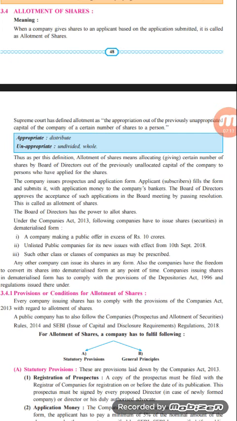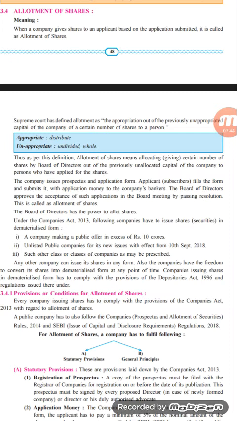Companies issuing the shares in dematerialized form have to comply with the provisions of the Depositories Act 1996 and the regulations related to it. So whenever the company wants to issue the shares in dematerialized form, or convert from physical form into the dematerialized form, they have to follow the provisions related to the Depositories Act. Let's see the provisions or the conditions for the allotment of shares.